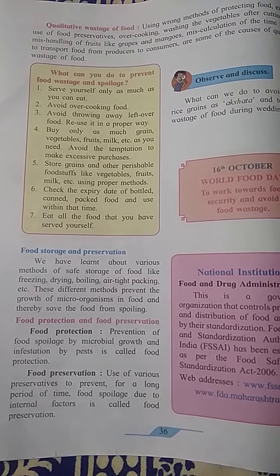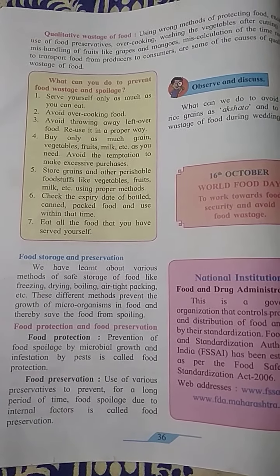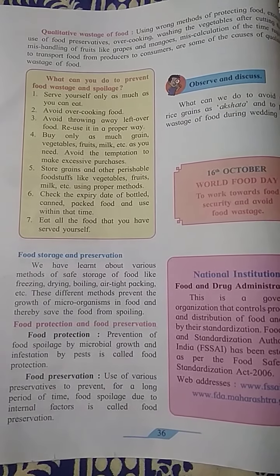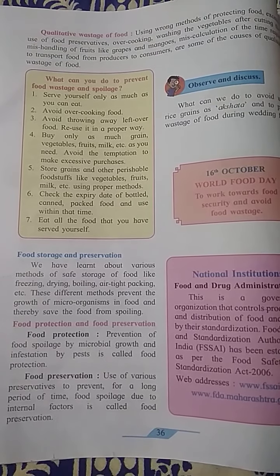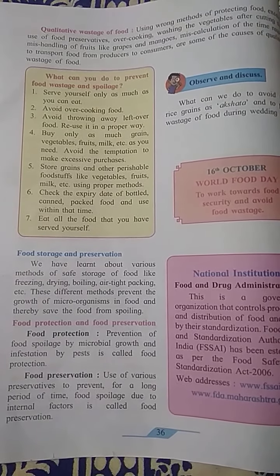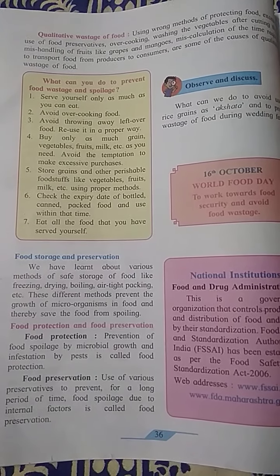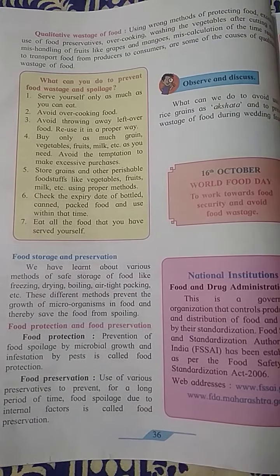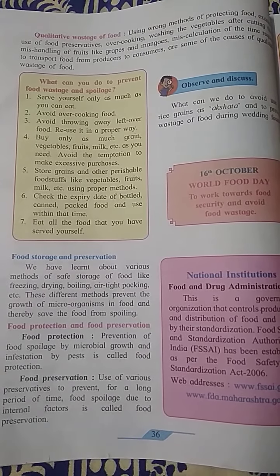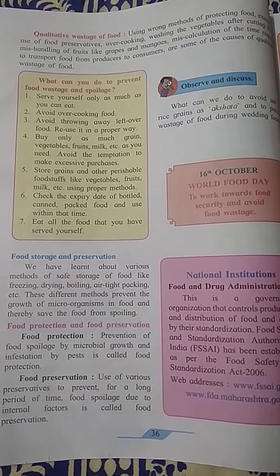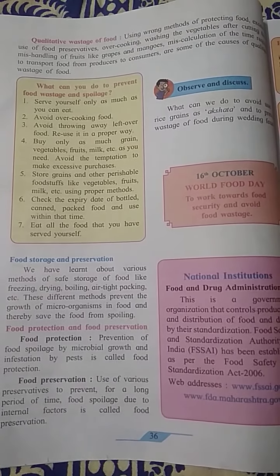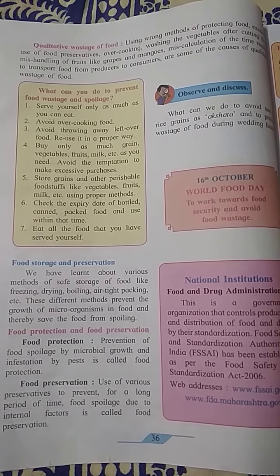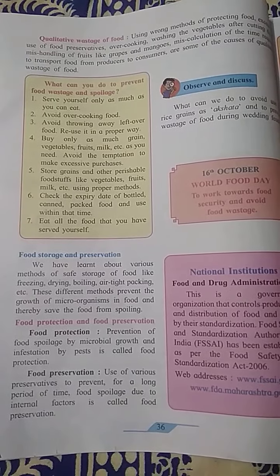Now, food protection and food preservation. What is the meaning of food protection? Prevention of food spoilage by microbial growth and infestation by pests is called food protection. We have to prevent the food from the microorganisms that come onto it, as well as from pests, because they will spoil the food. So we have to protect the food from microorganisms as well as pests, and this is called food protection.